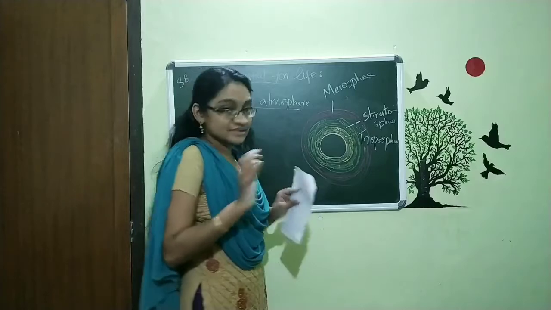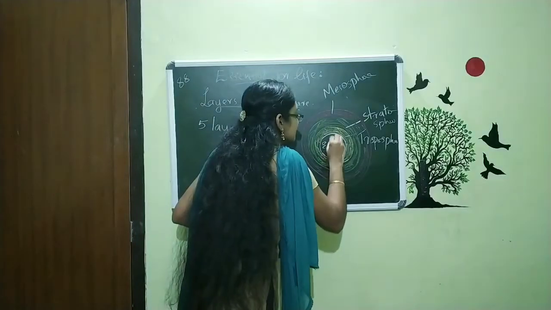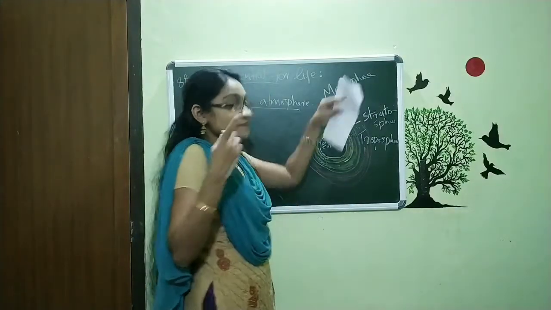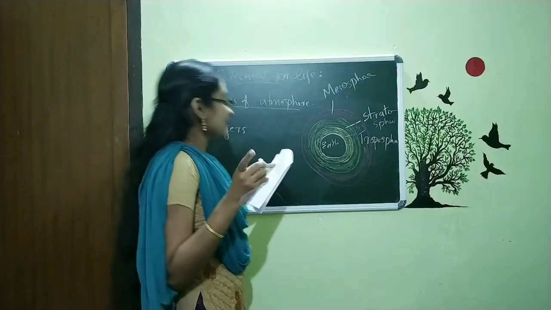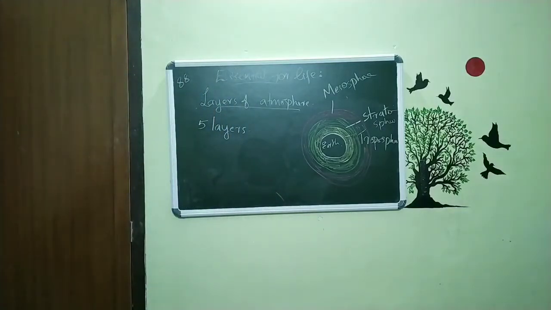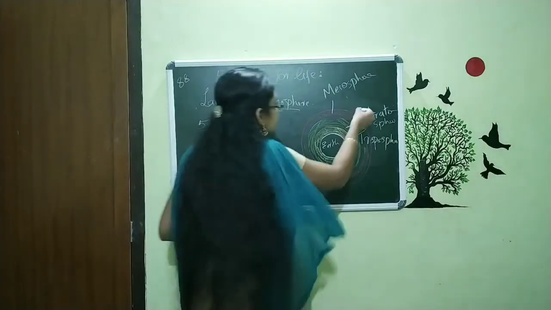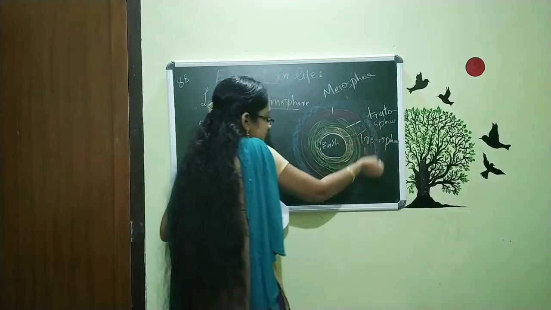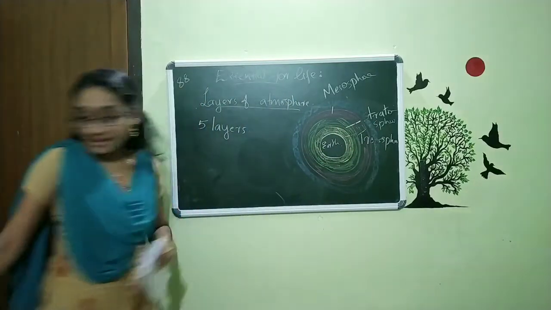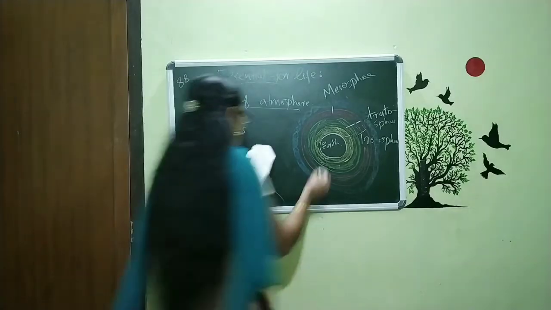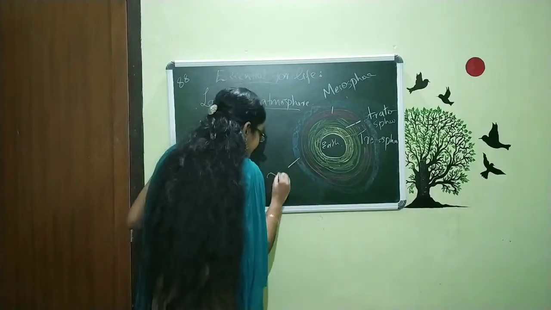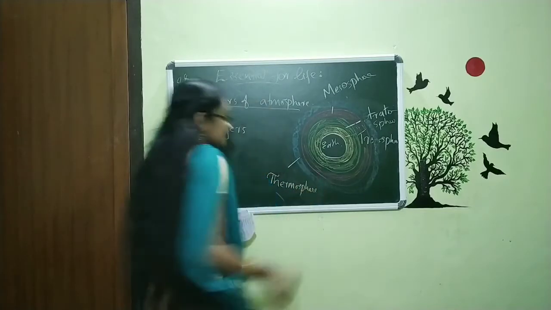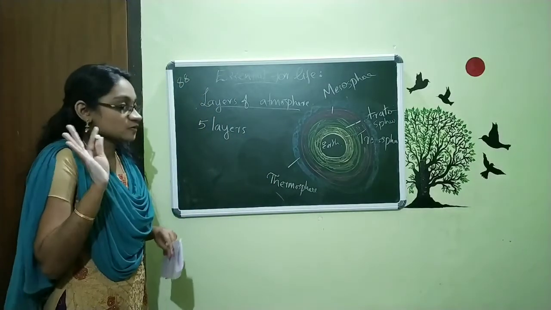We want to study all this in detail. So this is our Earth. First layer is troposphere. Second layer is stratosphere. Third layer is mesosphere. Now we are going to study the name of the fourth layer. The name of the fourth layer is thermosphere.